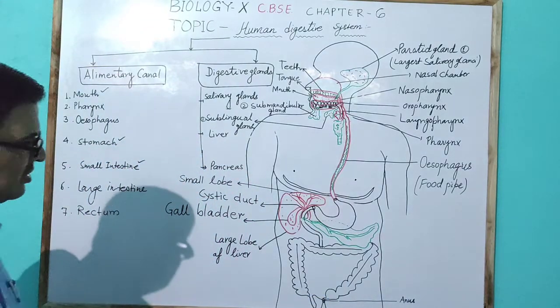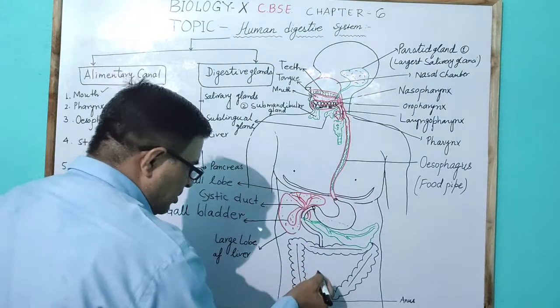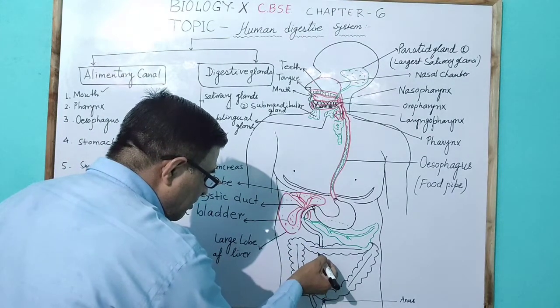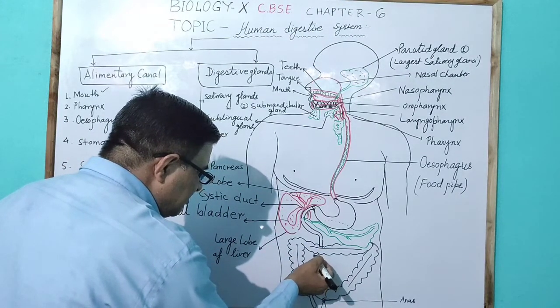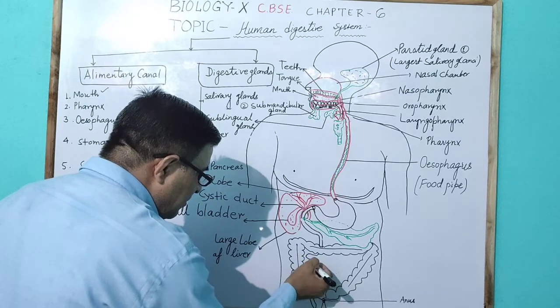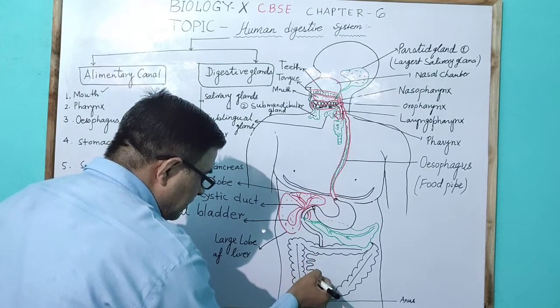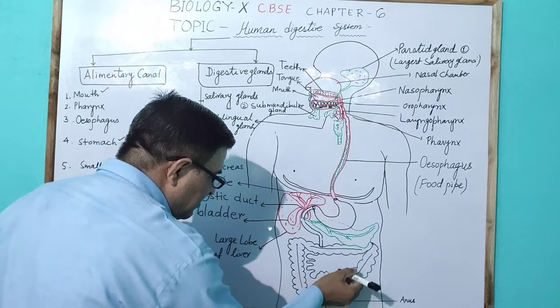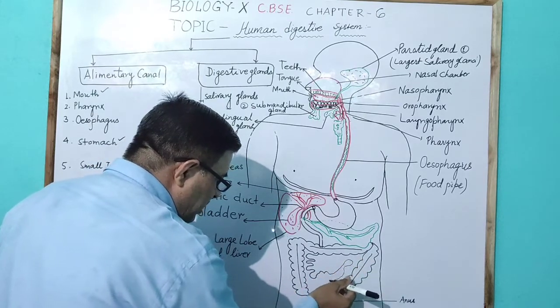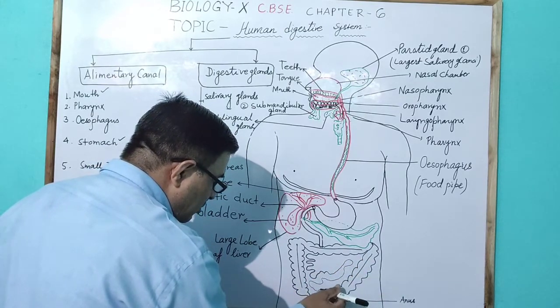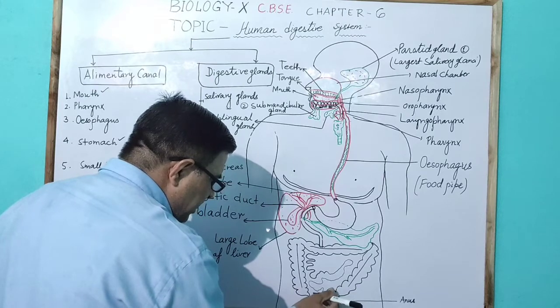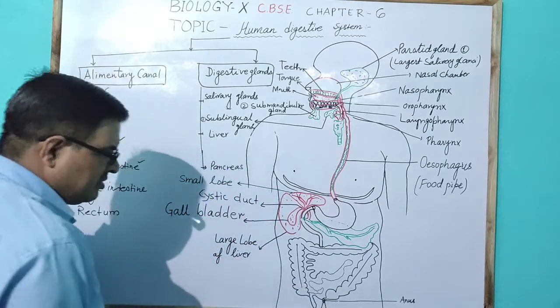Here the jejunum opens at the edge of the large intestine, in a folded form, and is attached to the cecum part.